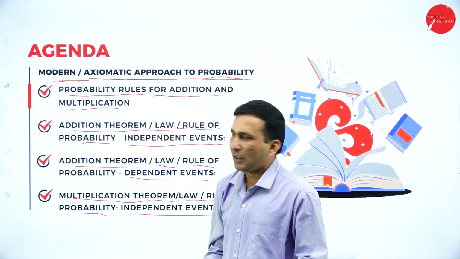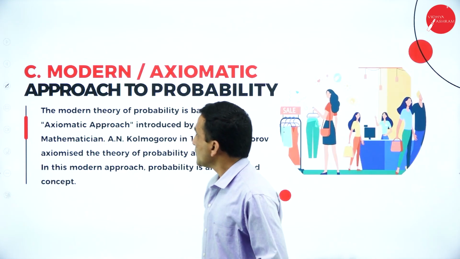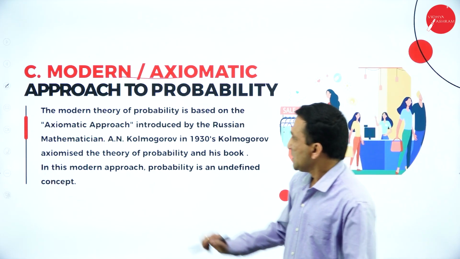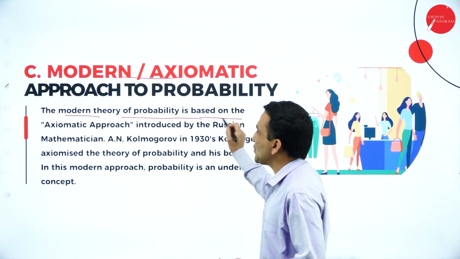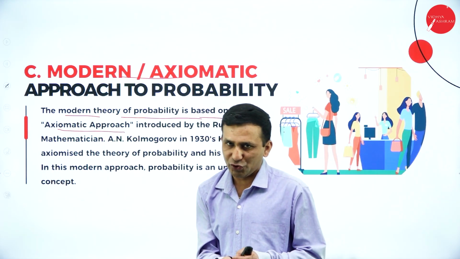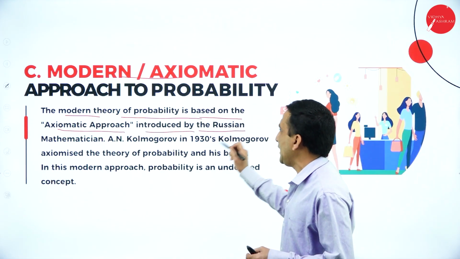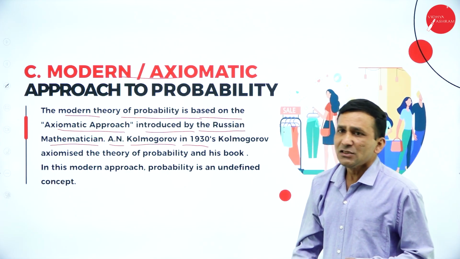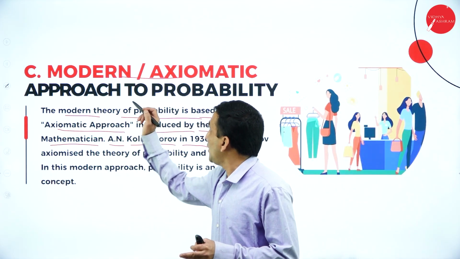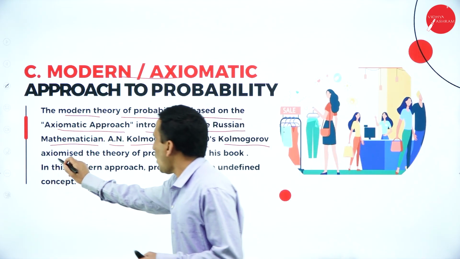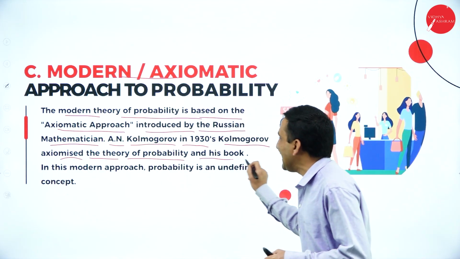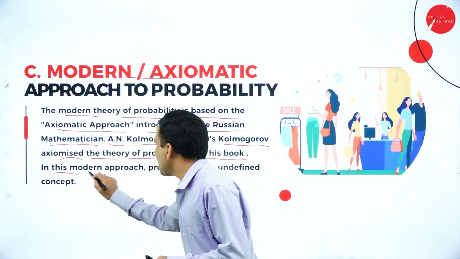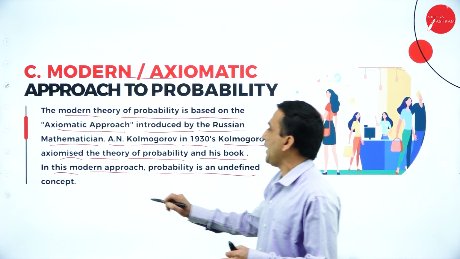Moving forward one by one, we will get to know the meaning once again. Here modern or axiomatic means, axiom means a statement. So the modern theory of probability is based on the axiomatic approach, or statement approach, you can say. It was introduced by the Russian mathematician A.N. Kolmogorov in the year 1930. This person introduced the modern or axiomatic approach of probability, and he wrote a book related to the modern approach. In this modern approach, probability is an undefined concept.